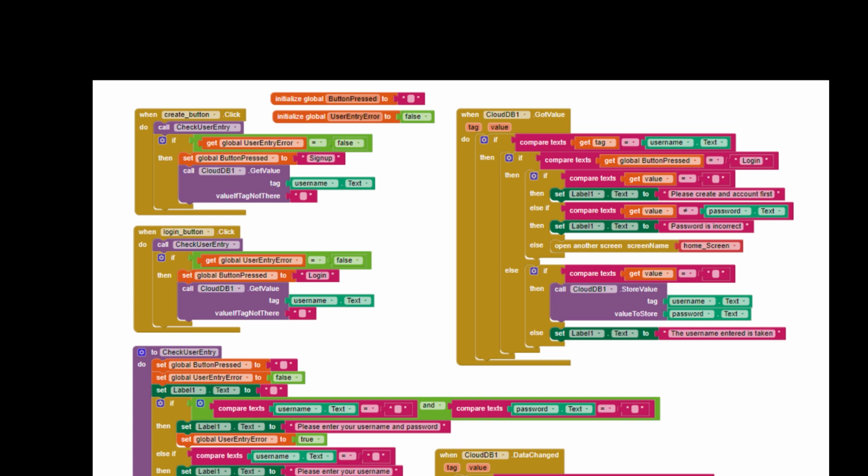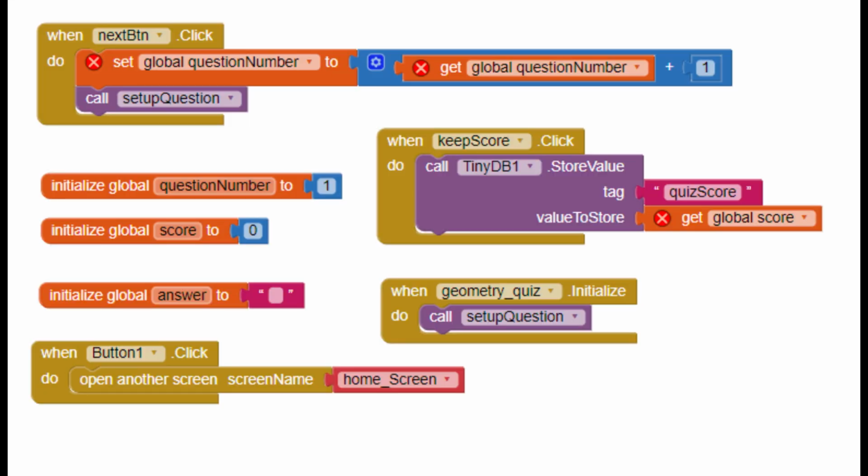And at the very bottom, we have when clouddb1.data changed. This will be called when the user wants to create an account. So here, they will get the tag and compare it with the username that they entered. And if it's a username that hasn't been taken, then the coding block will pop up a message that says account created successfully.